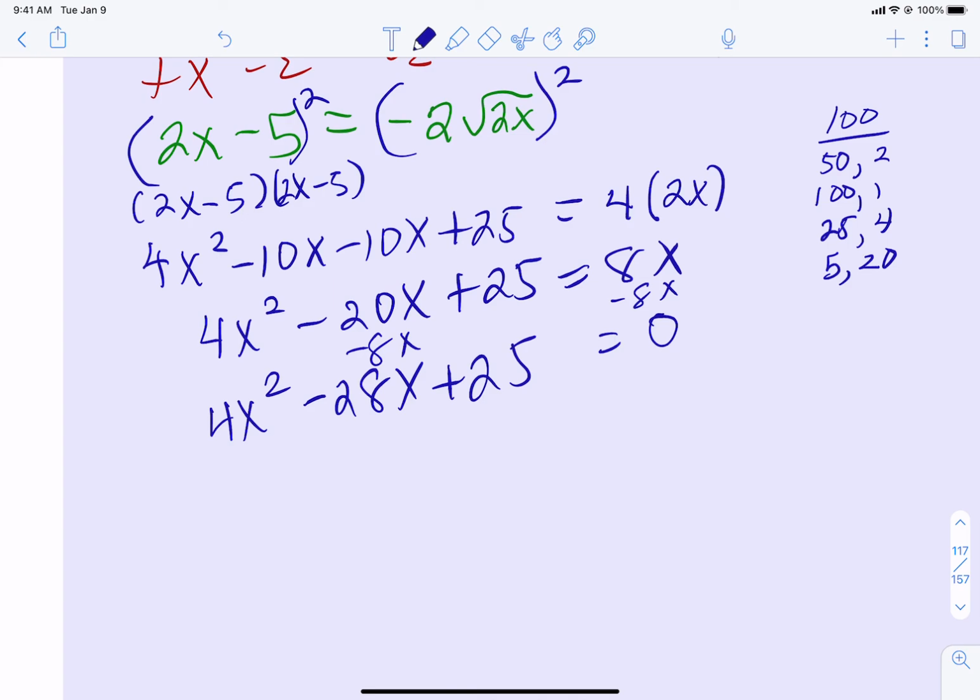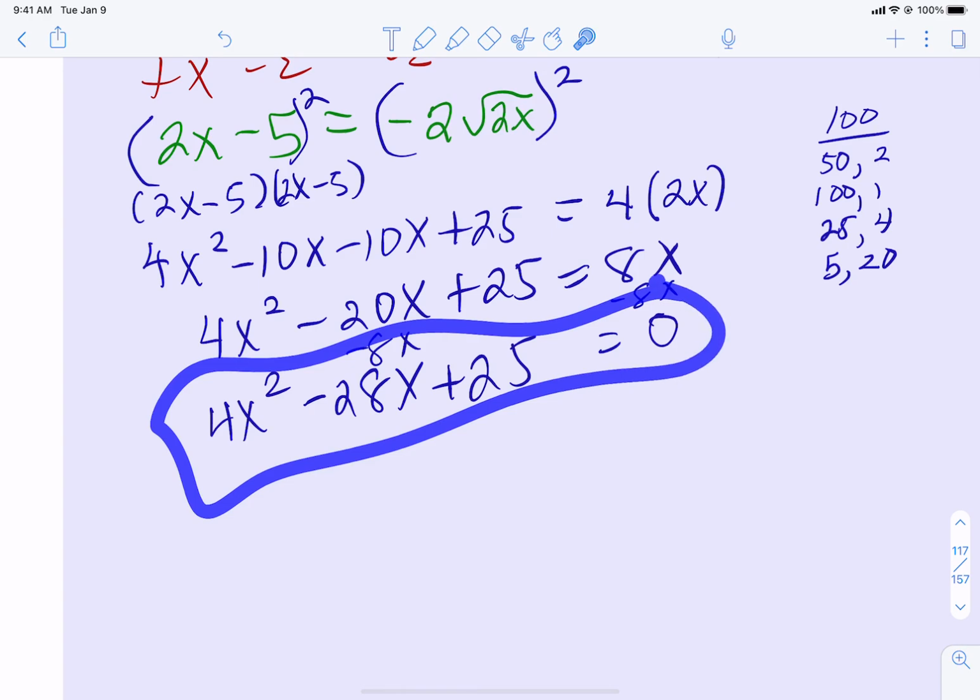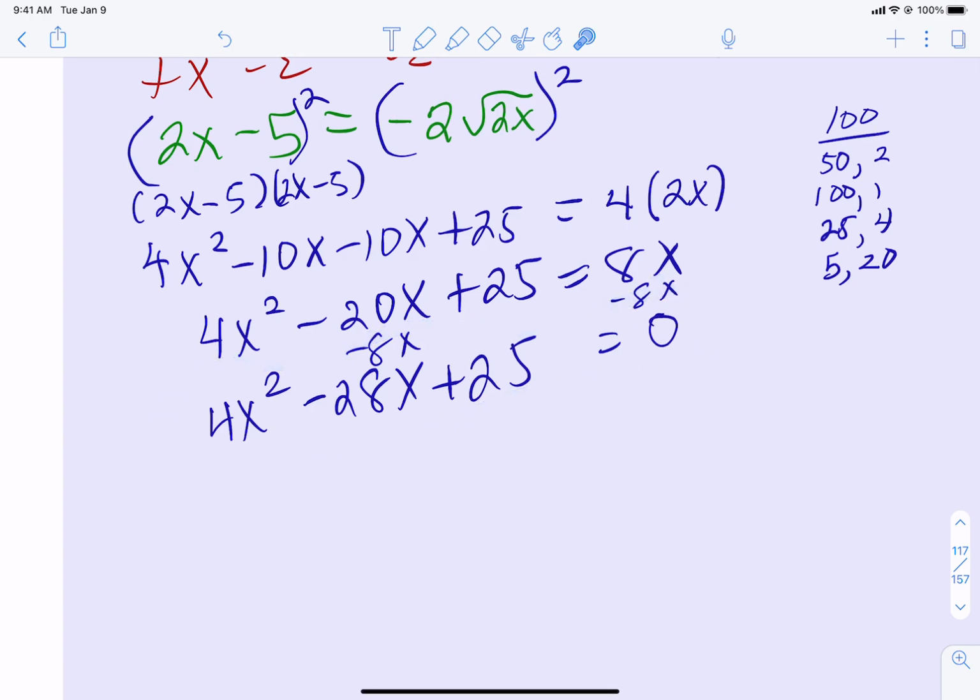Do you guys remember something we haven't talked about yet? Back in Algebra 1, you remember the quadratic formula? It's negative b plus or minus the square root of b squared minus 4ac all over 2a. There's a song. I'm not going to sing it for you. But if you cannot see a way of factoring this, I will always give you one that's factorable, so I apologize that it's not factorable.